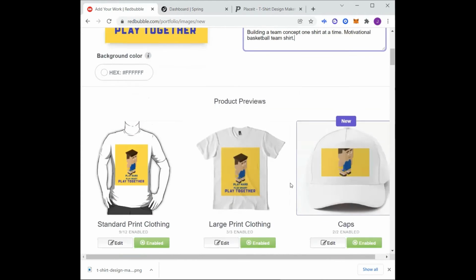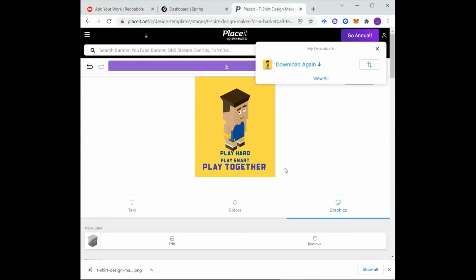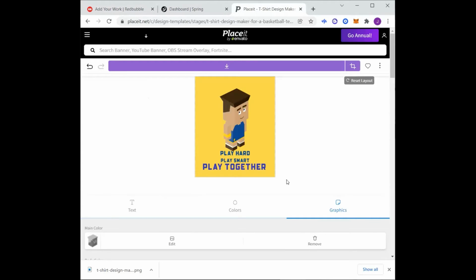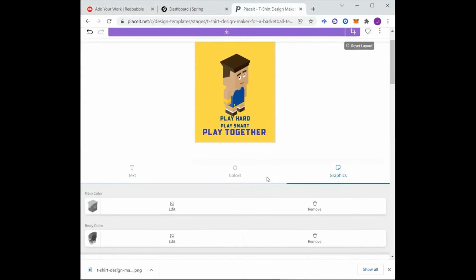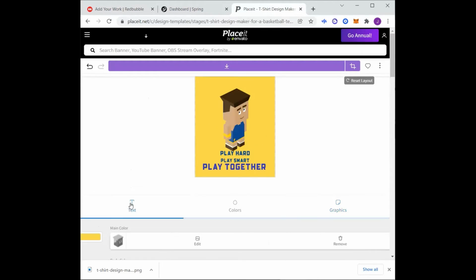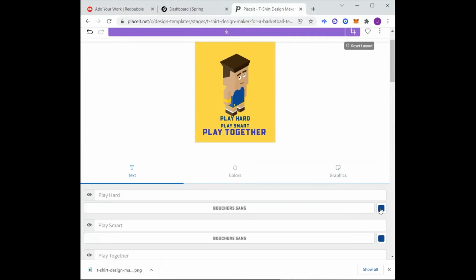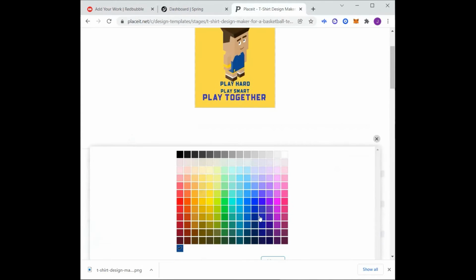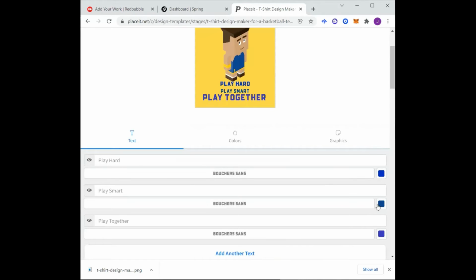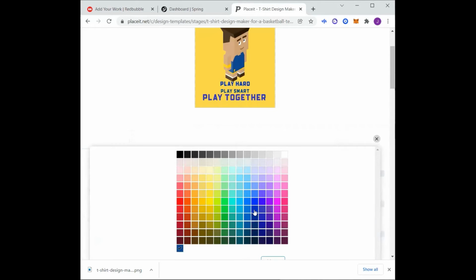So then there it is, right? Ready to go. Now here's the thing, and I probably should have done this. I'm going to go back real quick to place it. The colors. So this is what I'm going to do real quick because it's going to bother me. I'm going to go back here and change the color of all of them to whatever this one is, to EC1, right? It's going to bother me. The only reason I'm doing this is because I'm going to change one other thing.